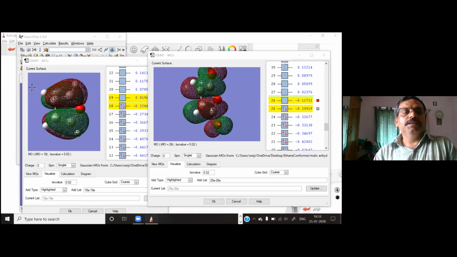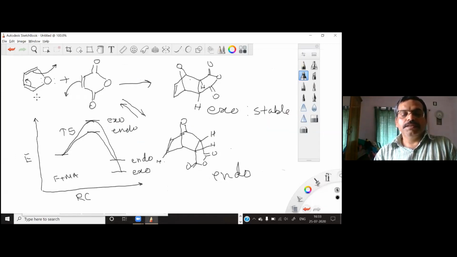So you can see this carbon, let's say I'm saying this is carbon number 1, and this is carbon number 4, and this is carbon number 5 and 6. So basically bonds form between 4 and 5, and 1 and 6.